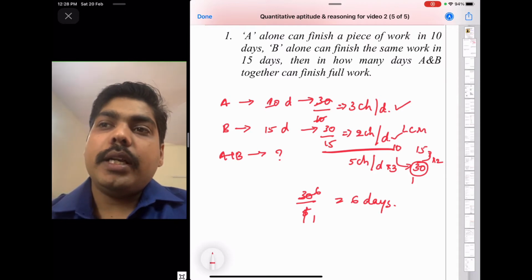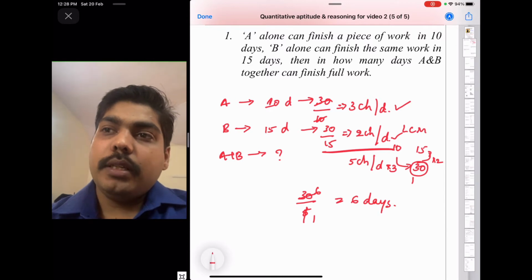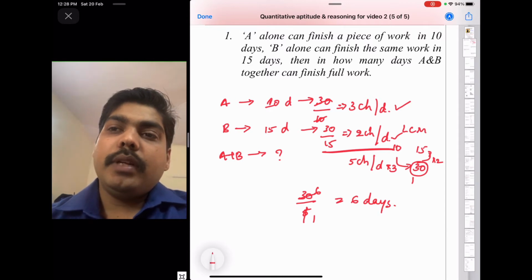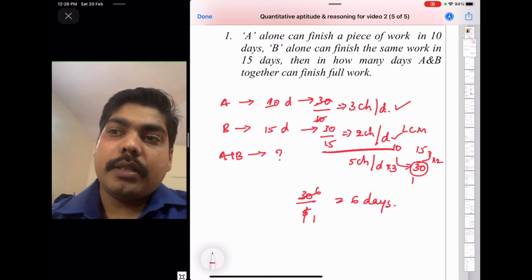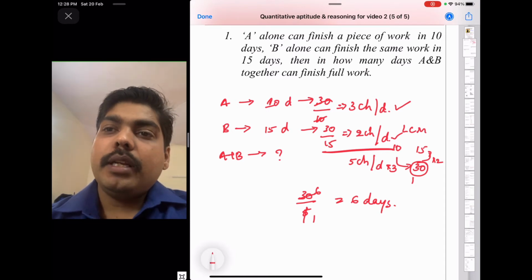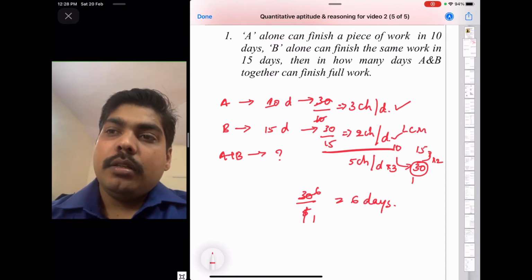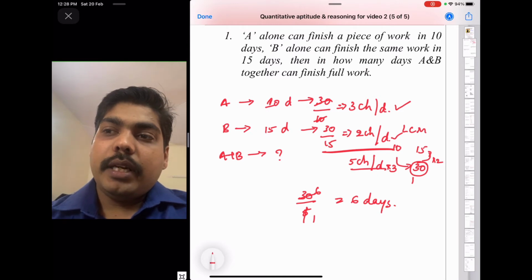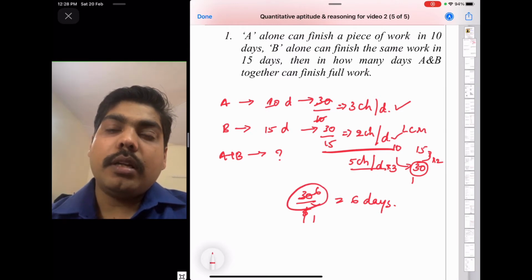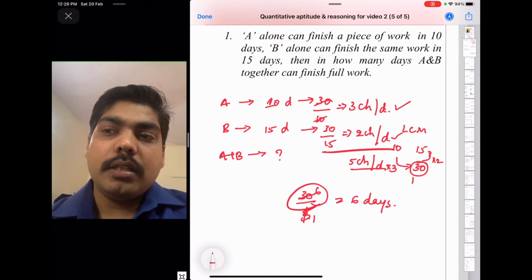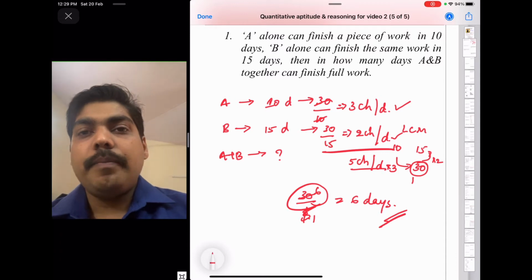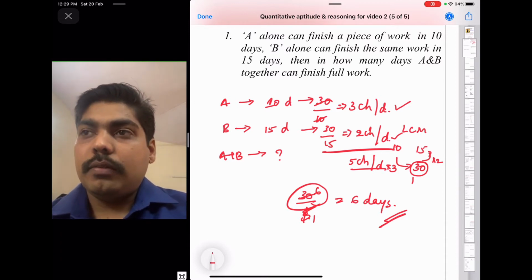Then A will arrange it in 10 days, that means his capacity is 3 chairs per day. B will arrange it in 15 days, that means his capacity is 2 chairs per day. Then A and B work together, so they will arrange 5 chairs in a day. That means there are a total of 30 chairs to be arranged. If they arrange 5 chairs in a day, 30 by 5, that is 6 days they will complete the work.